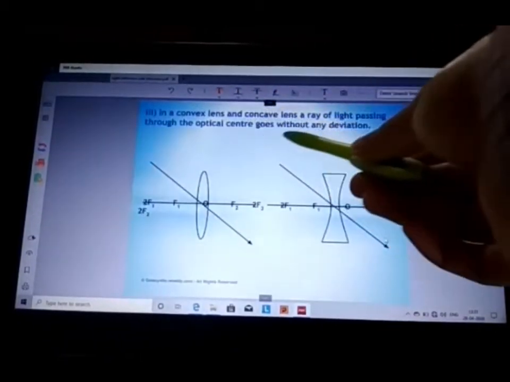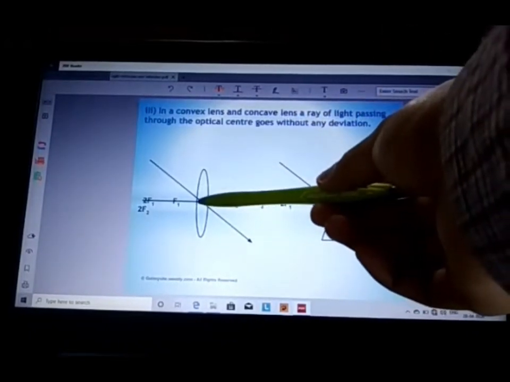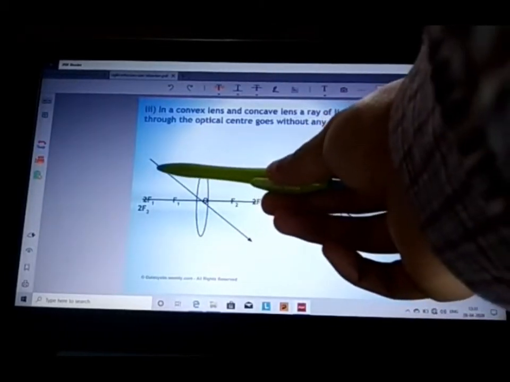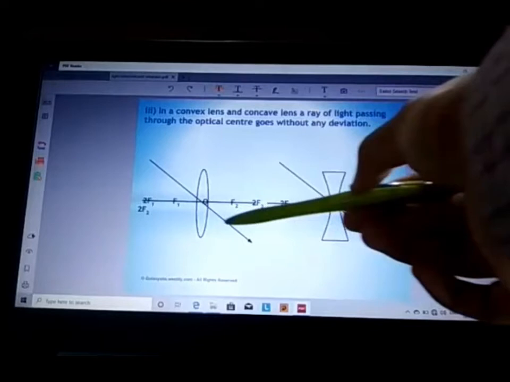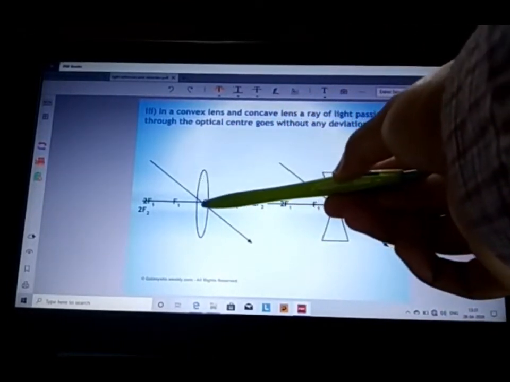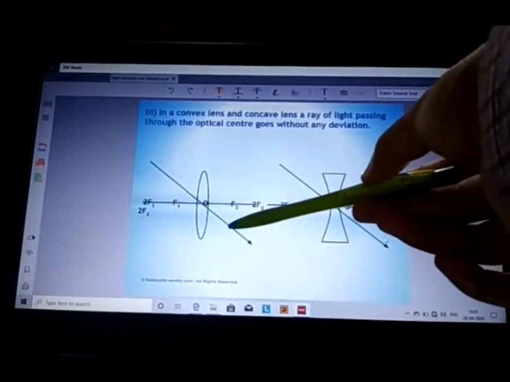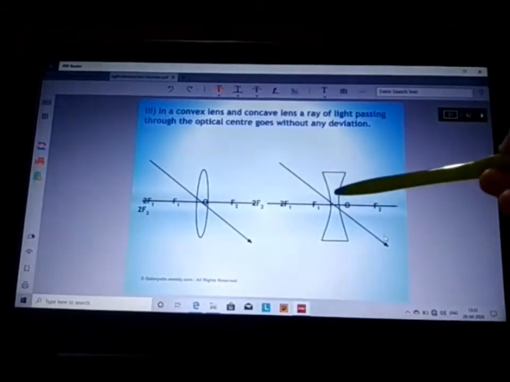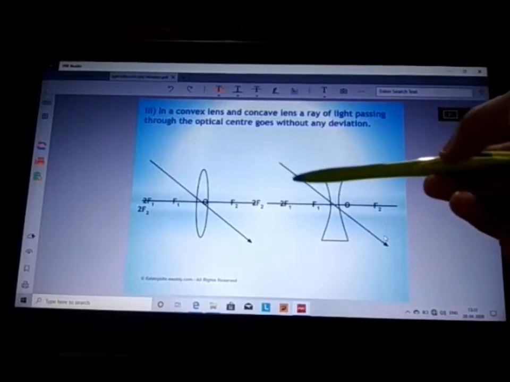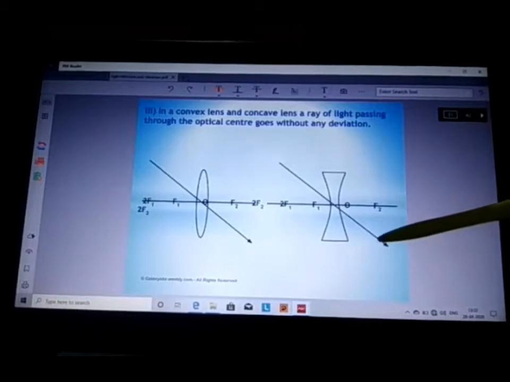The third rule is saying, when the ray of light is passing through the optical center of the lens, it does not deviate its path. It means when the ray of light is coming through the optical center, it will retrace its path and does not deviate along its path. In the same way, in concave lens, when the ray of light is coming through the optical center, it will go without deviation.